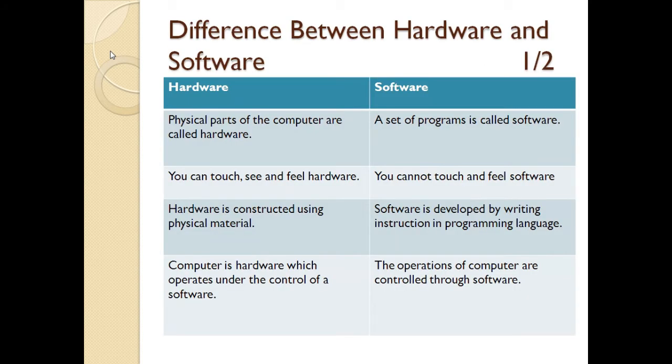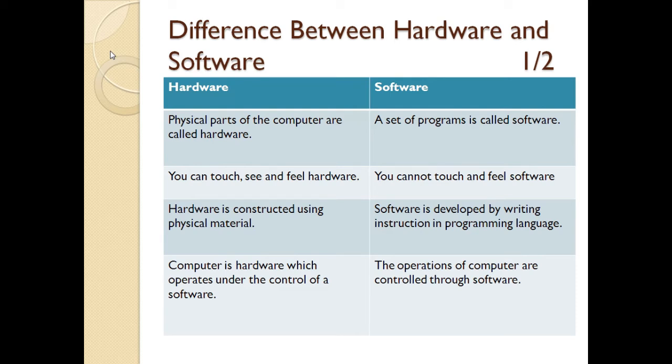After that, there is a difference between hardware and software. The first difference is that physical parts of a computer are called hardware. Physical parts means those parts of the computer which have some physical existence, those are known as hardware. And software, a set of programs, is known as software. Then there is a second difference.